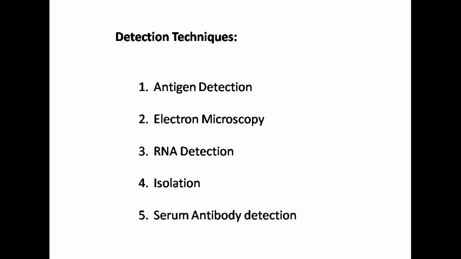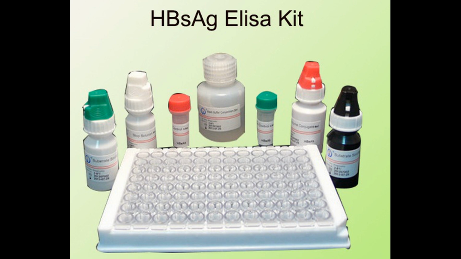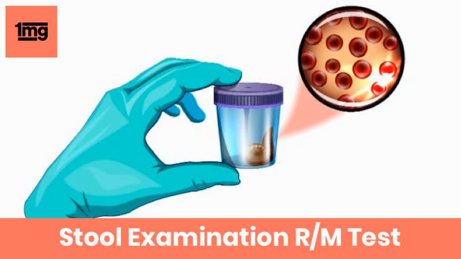Coming to the detection techniques, we have antigen detection, electron microscopy, RNA detection, isolation, and serum antibody detection. Antigen detection: coronavirus antigens in respiratory epithelial cells can be detected using ELISA by specific monoclonal antibodies. Electron microscopy: this technique is used in the case of stool sample for detecting enteric coronavirus.